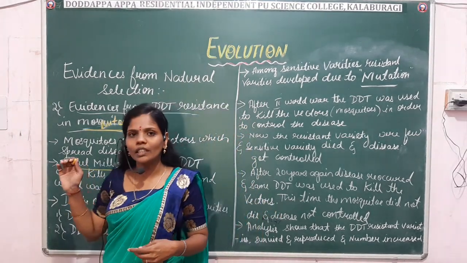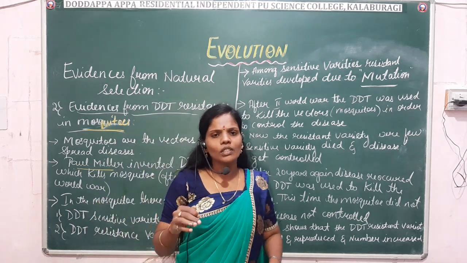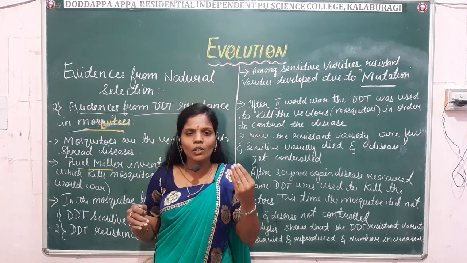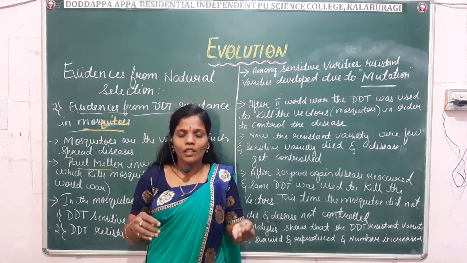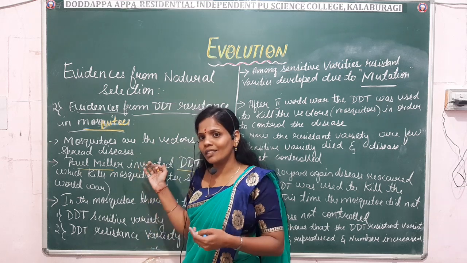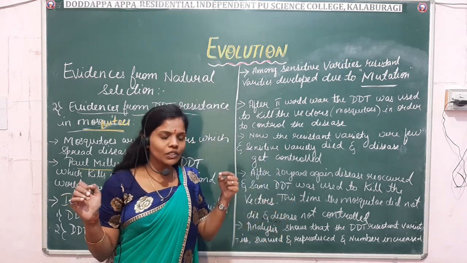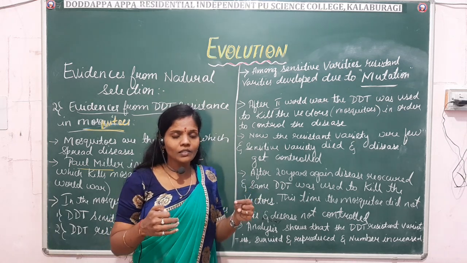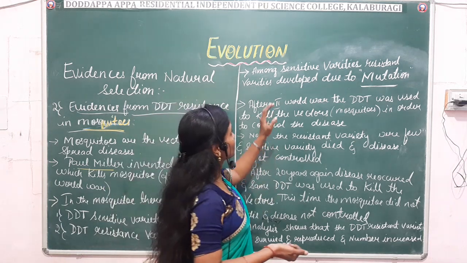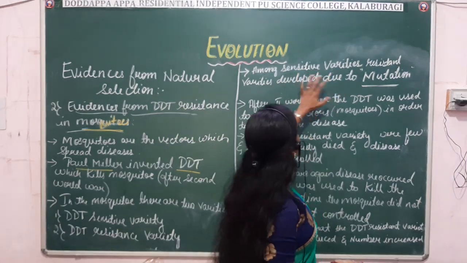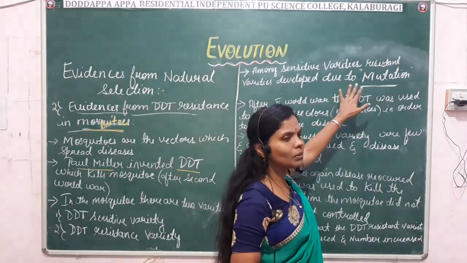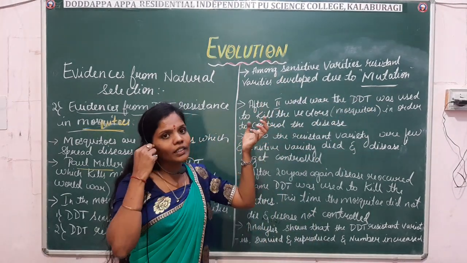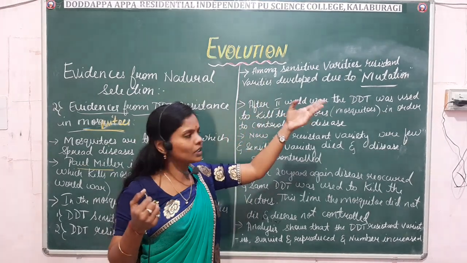After the invention of DDT, the sensitive mosquitoes' number got reduced and the resistant varieties' number increased. Before the invention of DDT, the sensitive mosquitoes were more and the resistant ones were less. Among sensitive varieties, the resistant varieties developed due to mutation.